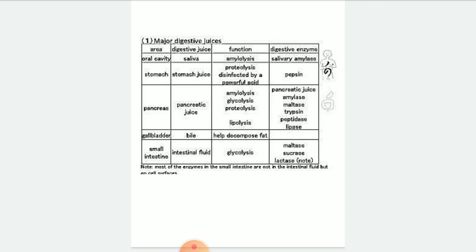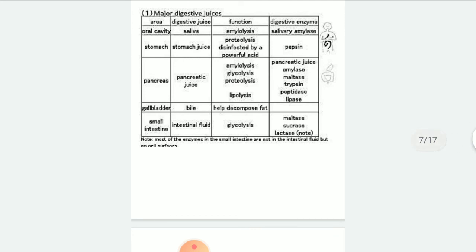Pepsin, a digestive enzyme, is there inside the stomach. Pancreas, it consists of pancreatic juice, and so many processes will be carried out in that. Amylolysis, glycolysis, proteolysis, okay, lipolysis, all these processes will be carried out in the pancreas, and it consists of various types of enzymes, that is amylase, maltase, trypsin, peptidase, lipase. These enzymes are going to break down various types of food materials. Gallbladder is generally responsible for the decomposition of your fatty material. Then the small intestine will be responsible for the intestinal fluid, that is, the glycolysis process will be carried out.